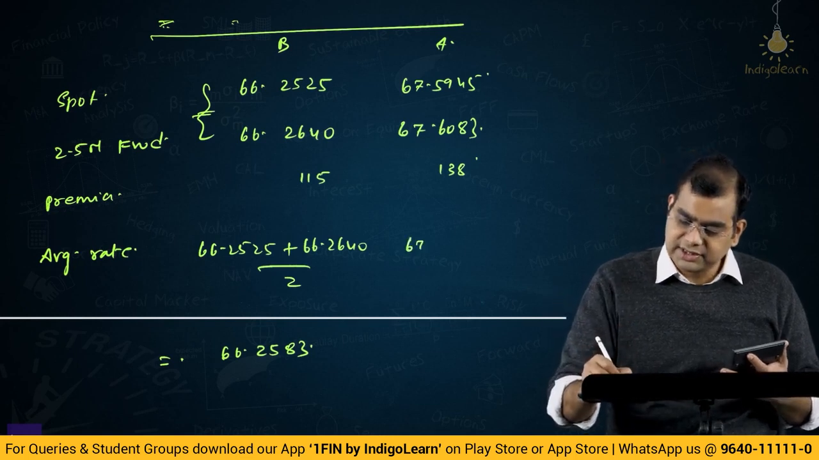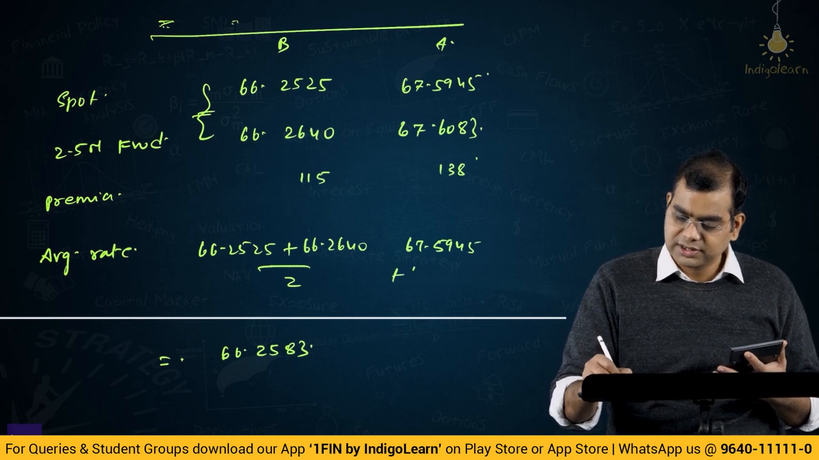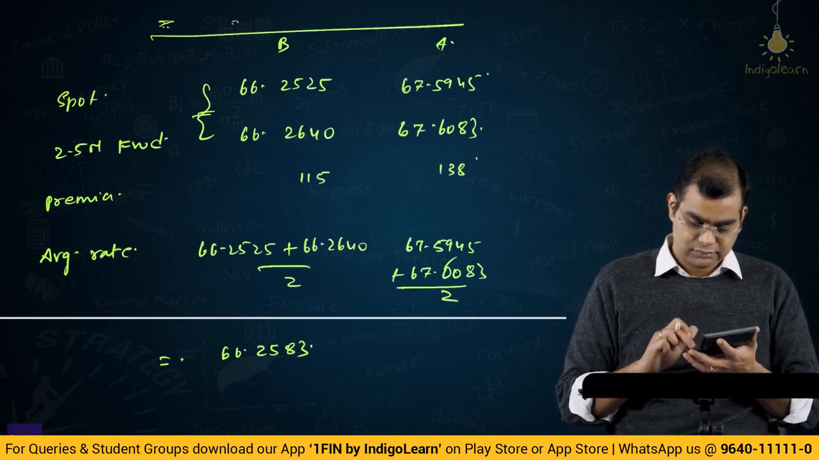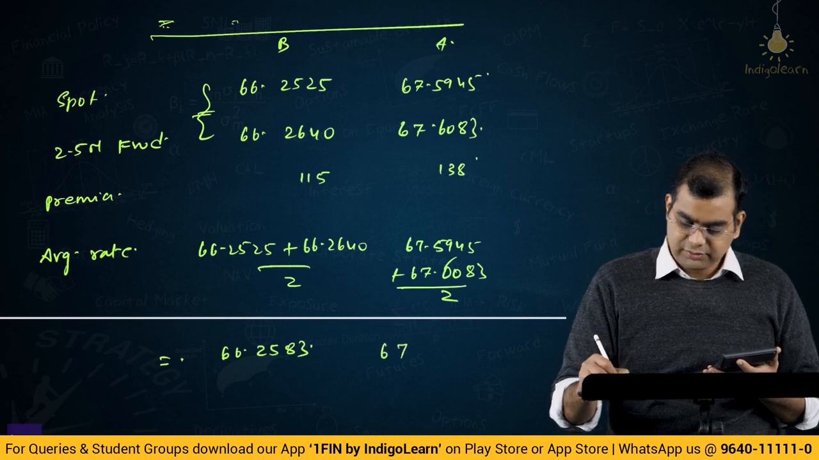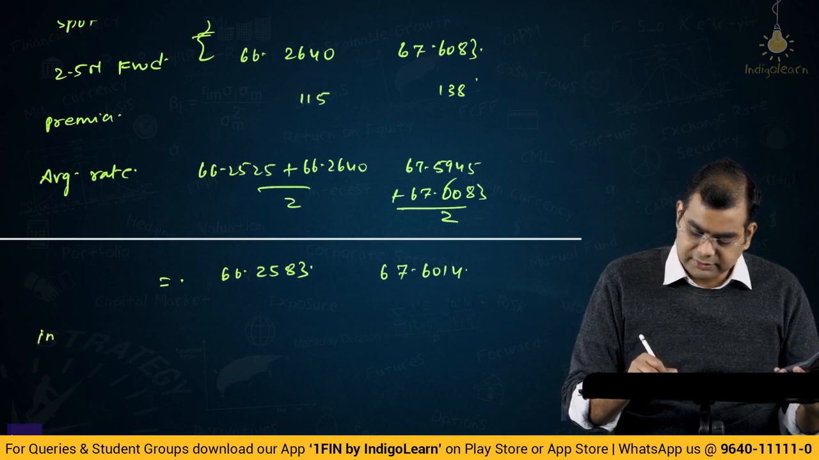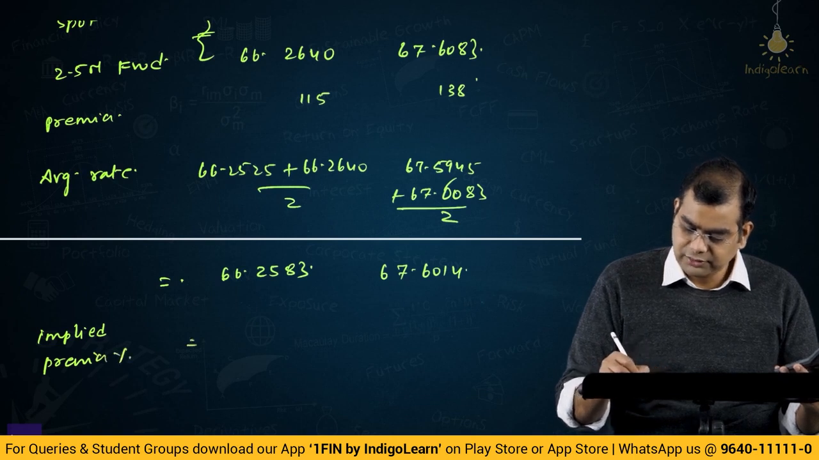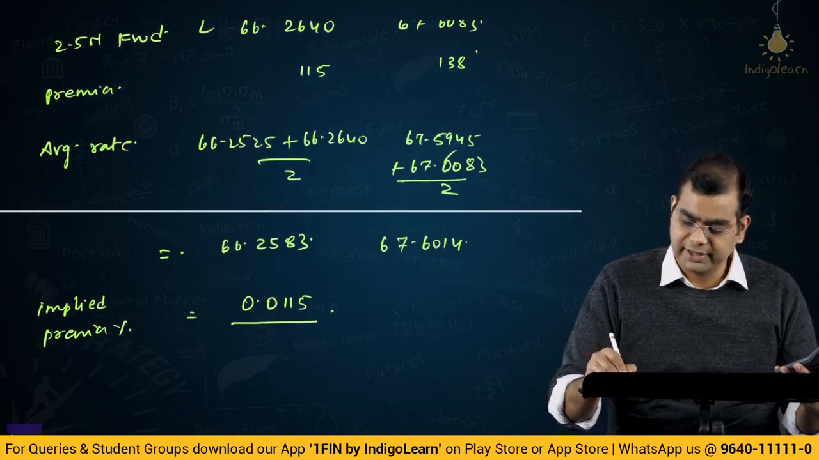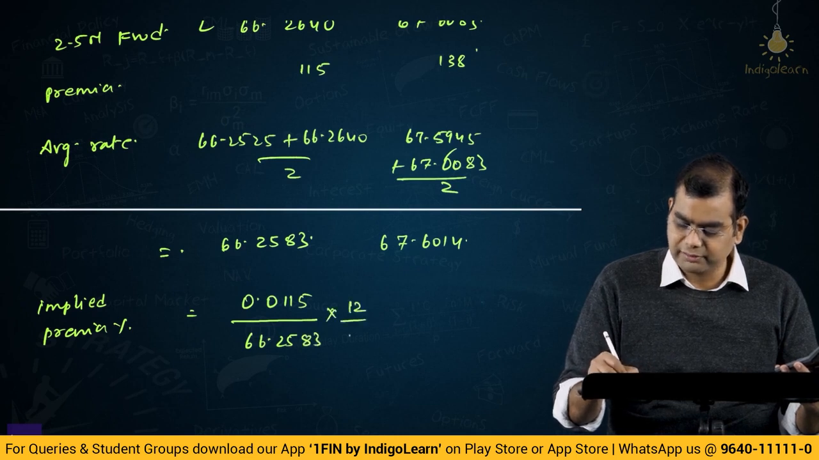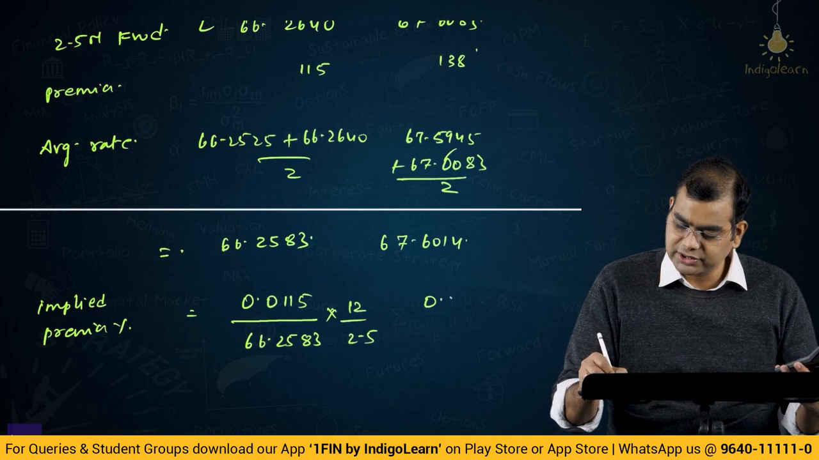And here it will be 67.5945 plus 67.6083 divided by 2. There you will get 67.6014. Now the implied premium percentage is equal to 0.0115 divided by 66.2583 into 12 divided by 2.5. Here it will be 0.0138.